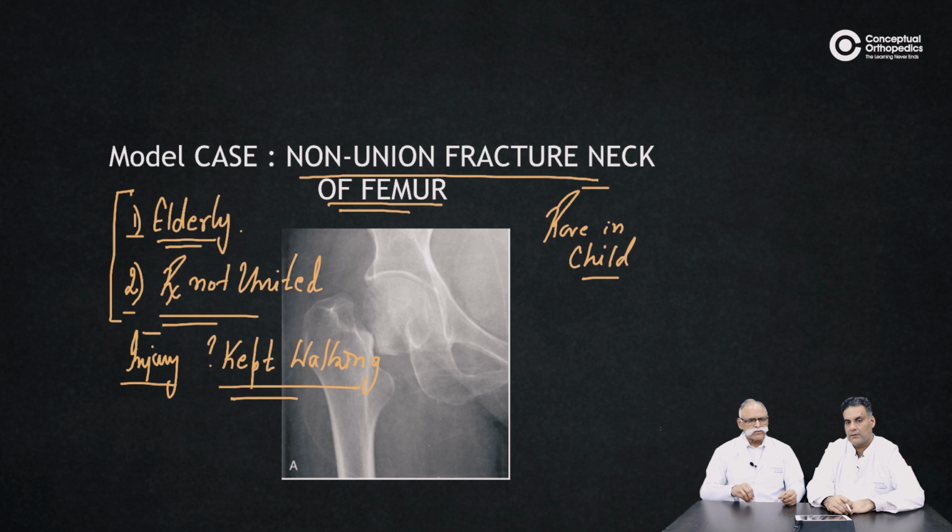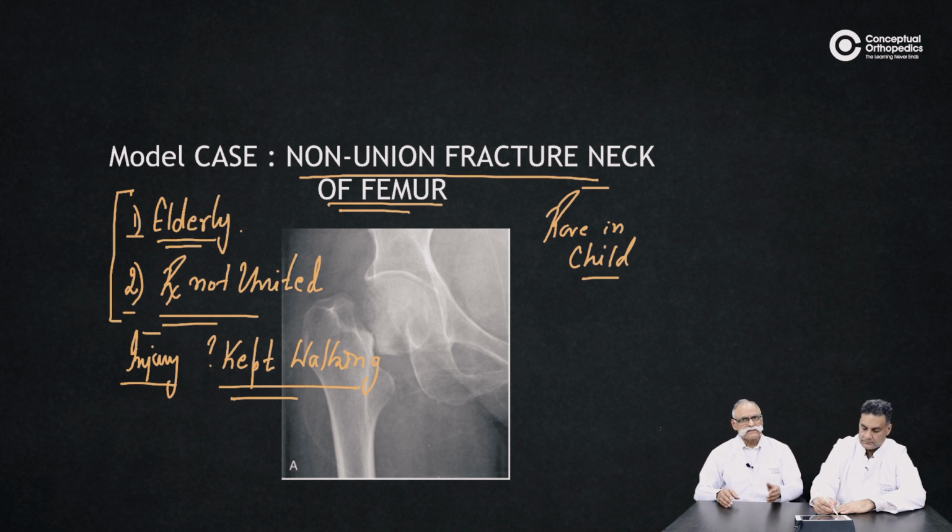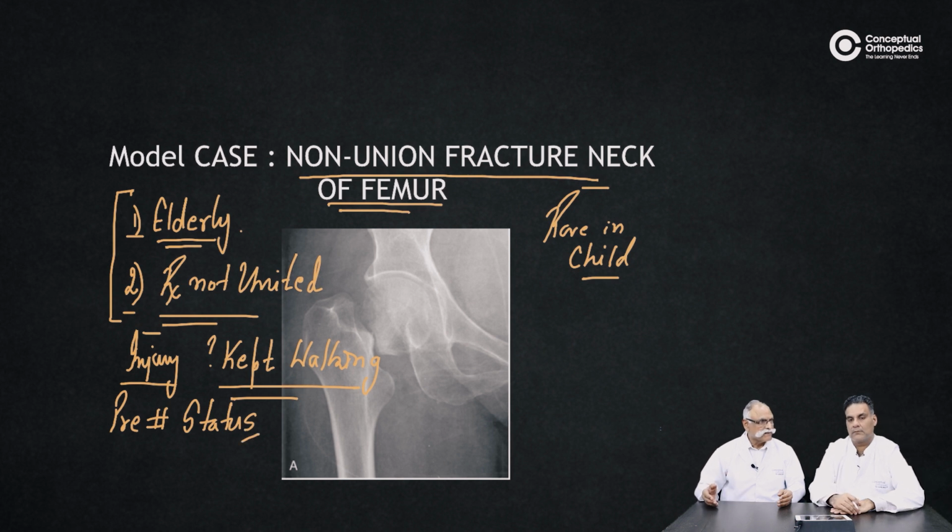And it's important that he should be able to highlight the pre-fracture status in elderly people, because that is an important parameter that's going to decide the type of treatment they are going to be given, and what kind of rehabilitation you are expecting in those patients. While in adults, you have to know what kind of treatment the patient has taken and what disability he is suffering from.